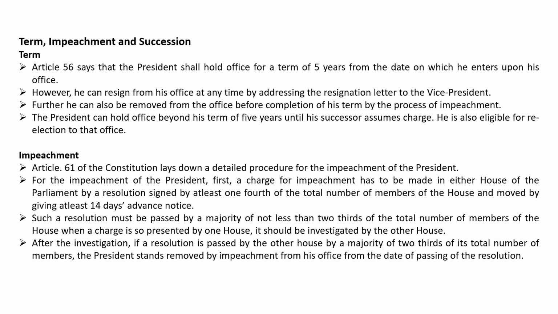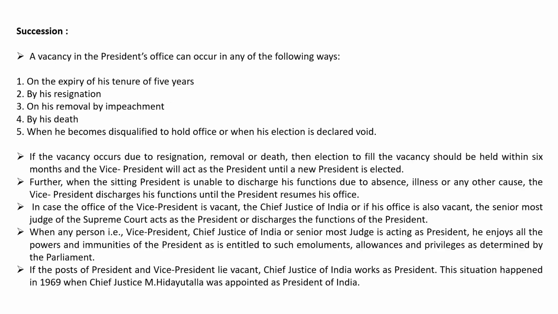When a charge is so presented by one House, it should be investigated by the other House. After the investigation, if a resolution is passed by the other House by a majority of two-thirds of its total number of members, the President stands removed by impeachment from his office from the date of passing of the resolution.